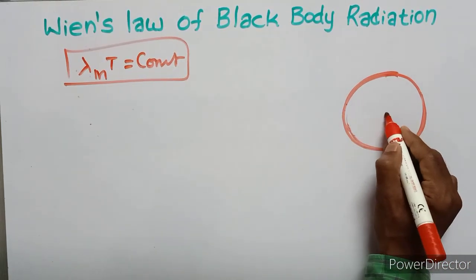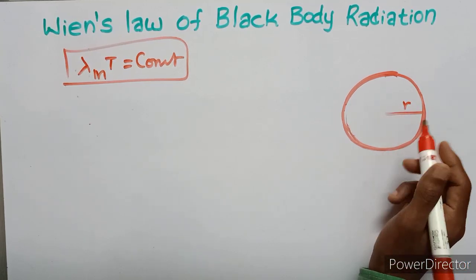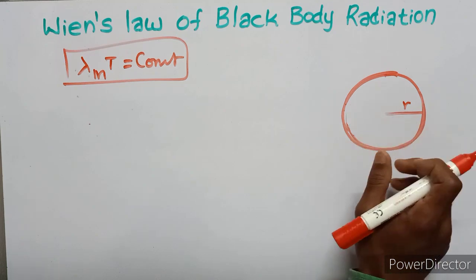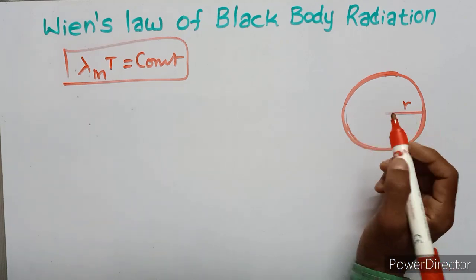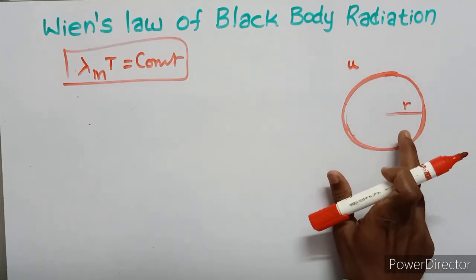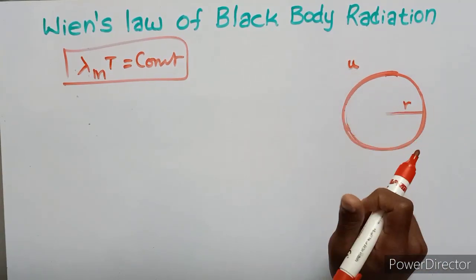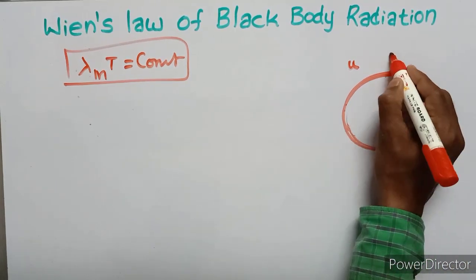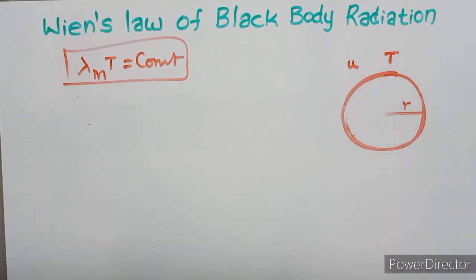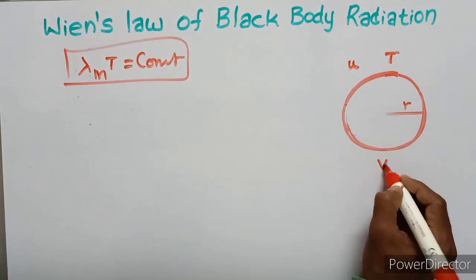The radius of the sphere is r. Let the sphere be filled with black body radiation of energy density small u at temperature T. Then the volume of the sphere is V.